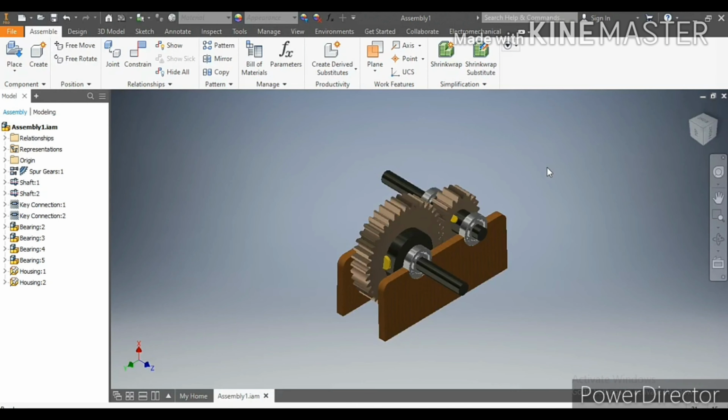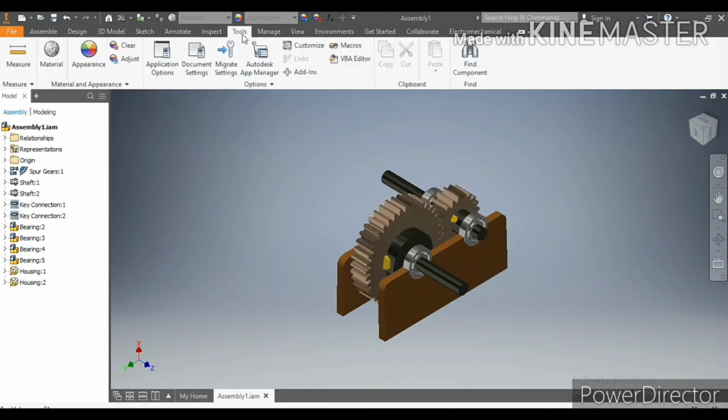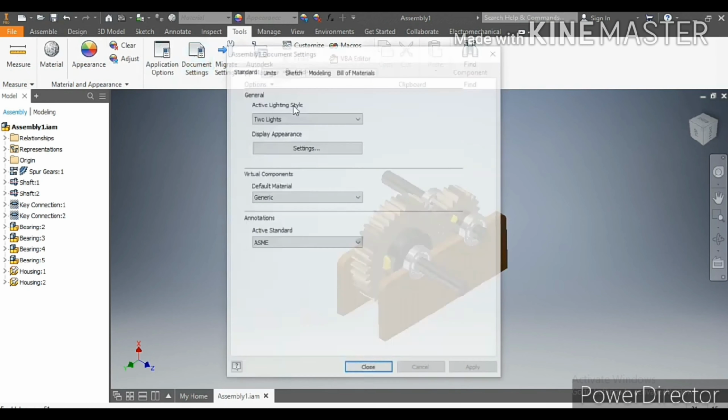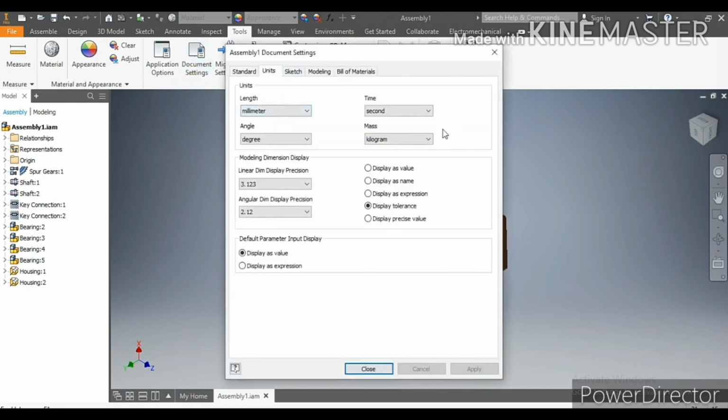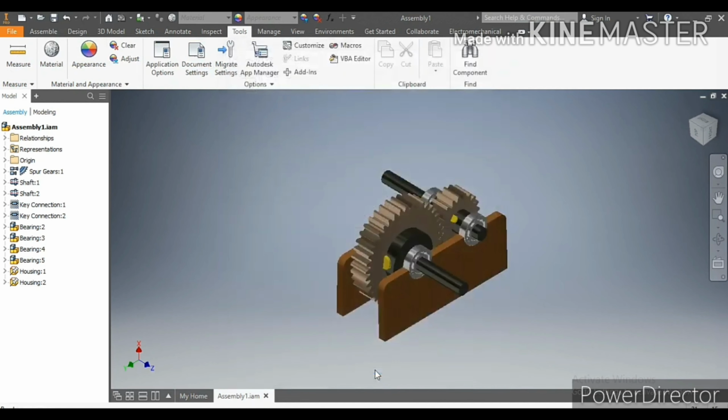Today I will explain gear train assembly using Autodesk Inventor. First change all the units in SI units. Select tools, go to document setting, select unit, change all units in SI units, length in mm and mass in kg. Then apply and close. Here we have used some parts like spur gear, shaft, bearing and keys.